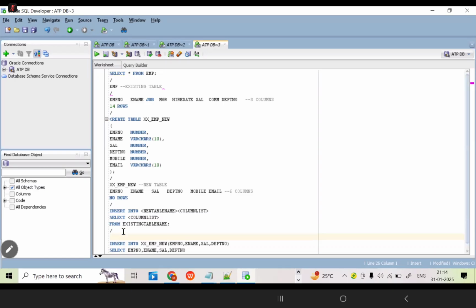Before running this query, you can cross check. In the new table, are there any rows as of now? Just check it. Select star from XX underscore EMP underscore new.